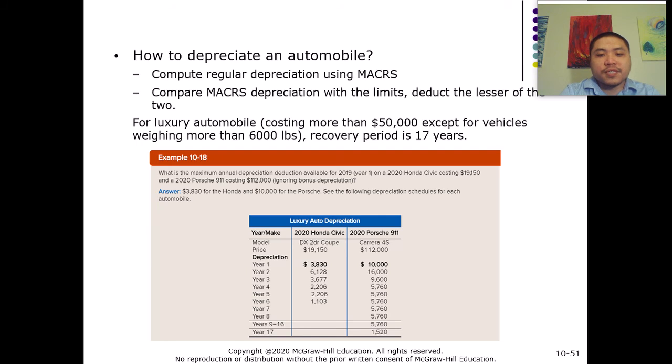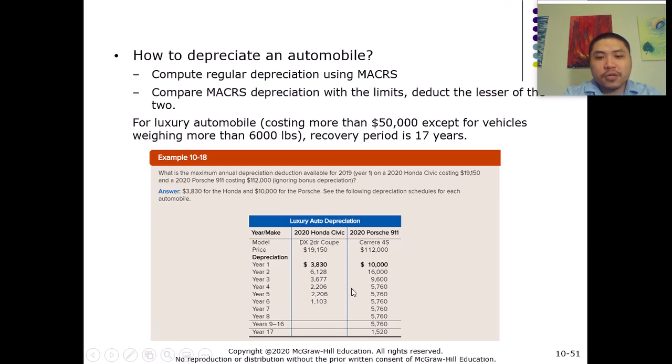But the Civic is much cheaper. So with the Civic, we can apply the usual MACRS method, which allows the taxpayer to recover the cost during the 5 year period.